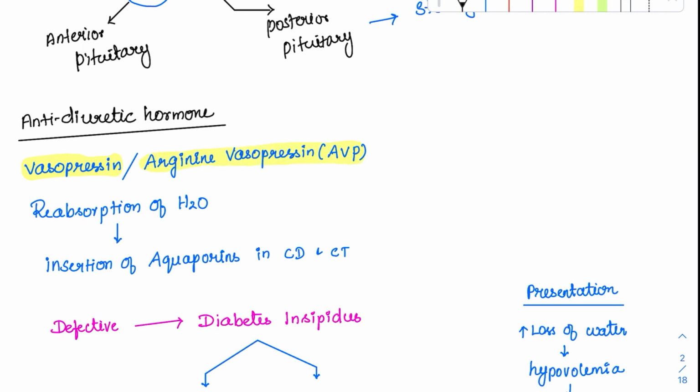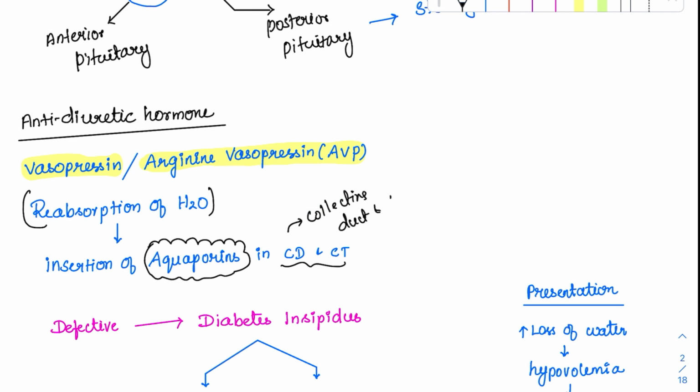So what is the primary function? Antidiuresis, we said. It is through the reabsorption of water. But how does it do this? It does so by inserting aquaporins. What are aquaporins? Aquaporins are nothing but water channels. They will insert these water channels and from there water will be reabsorbed. They insert these in the CD and CT. What is this? This is the collecting duct and collecting tubule. Both in the collecting duct and collecting tubule, aquaporins are inserted. Once they are inserted, what will happen? They will increase the water reabsorption.